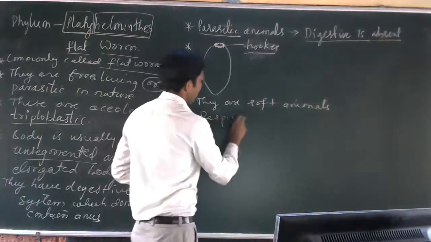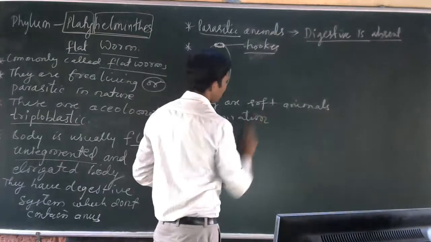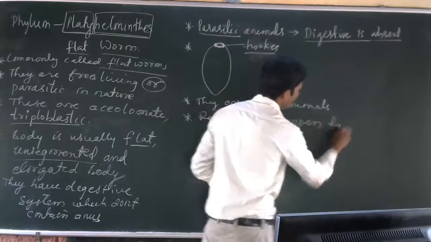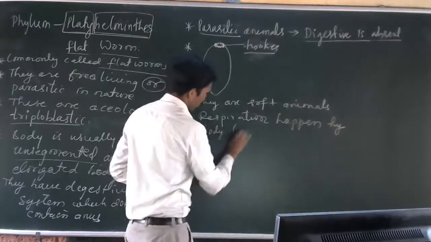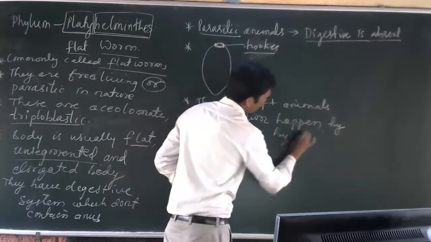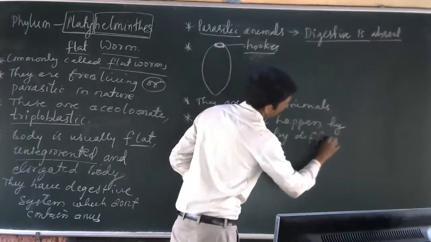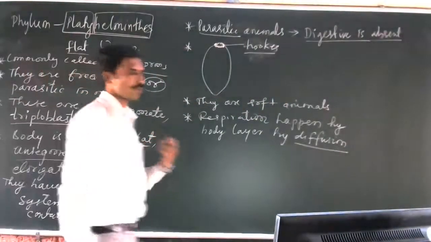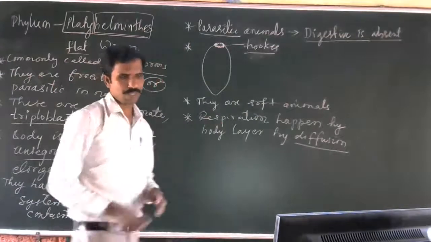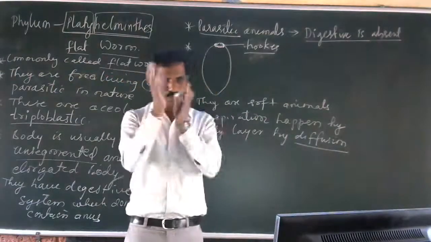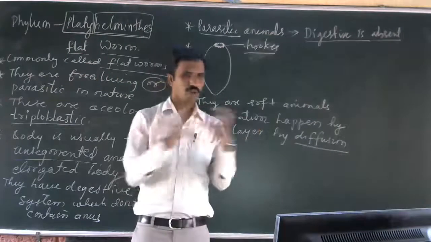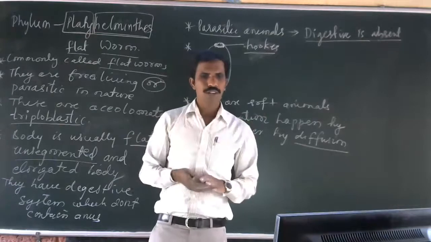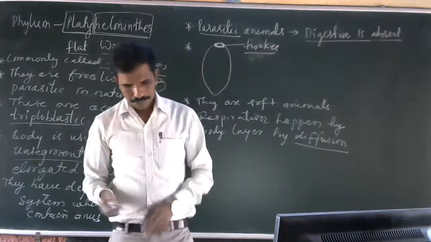Respiration, that is the breathing process, happens through the body layer by diffusion. By the help of diffusion, they absorb oxygen from the atmosphere. The soft body and skin only help in the absorption of oxygen by diffusion.